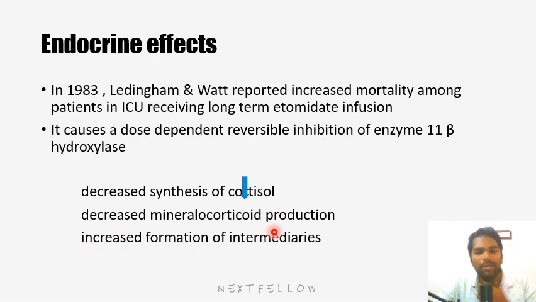There is a decrease in mineralocorticoid, which maintains BP and water balance, and an increase in formation of intermediaries, because the pathway is inhibited halfway, at 11-beta hydroxylase. This is an important MCQ question. 11-beta hydroxylase is inhibited by etomidate, so intermediate formation will be more. The end product will be less, intermediates will be more.